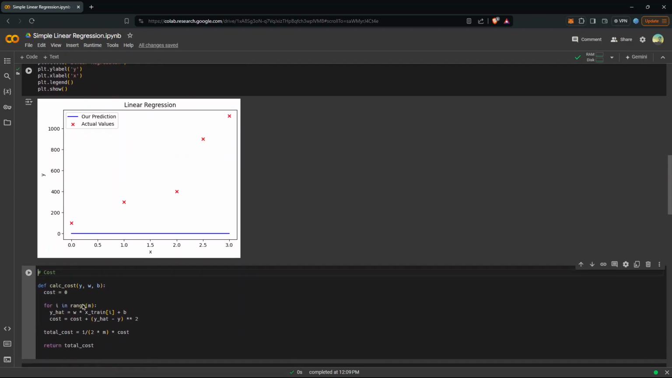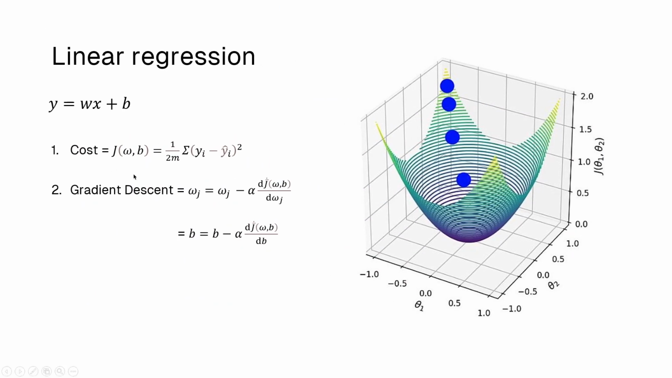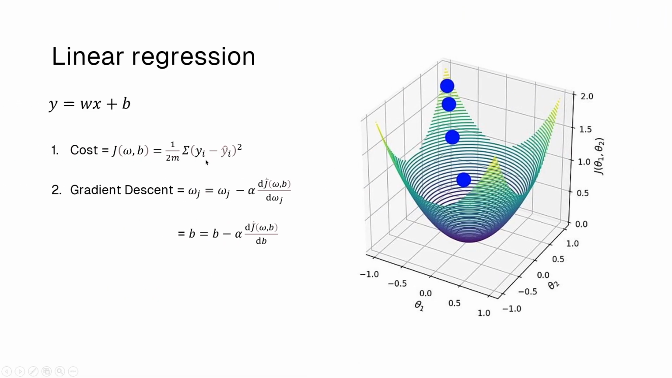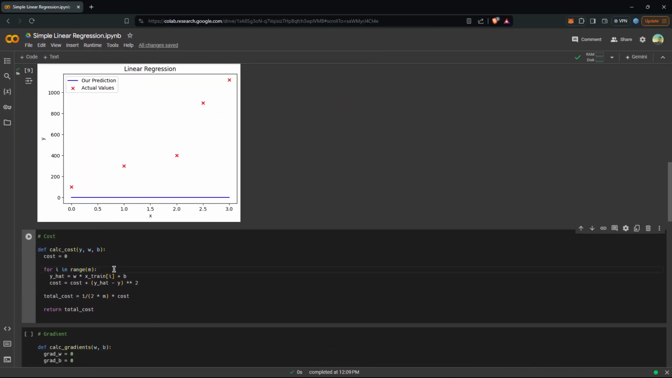Now what we're going to do is write the cost function. So let's take a look at the cost function. We take w and b, and we require y. What we also do is we go for i in range(m). We know m, and for every data point in xtrain, we get the prediction by doing w times xtrain[i] plus b. And then cost is equal to cost plus (y hat minus y) squared.